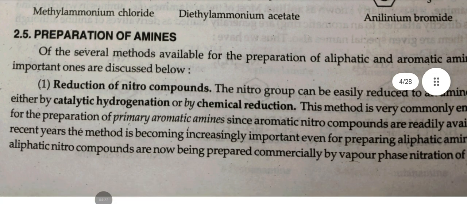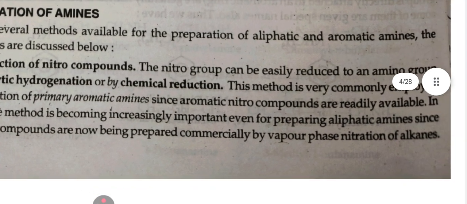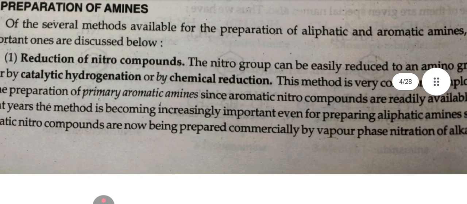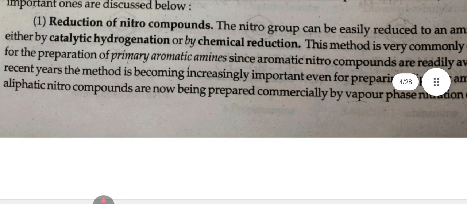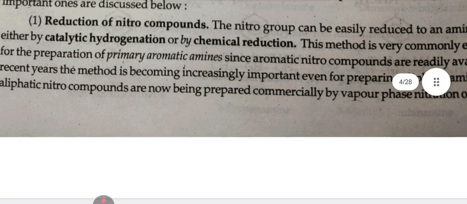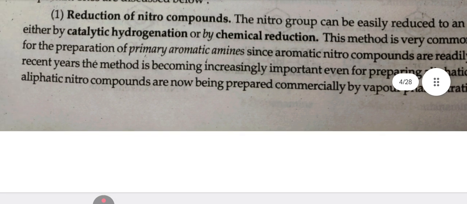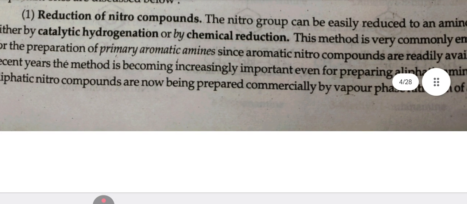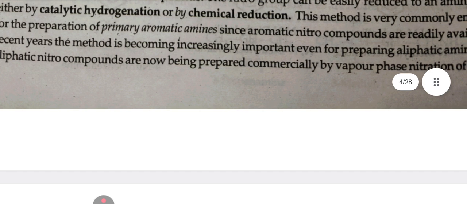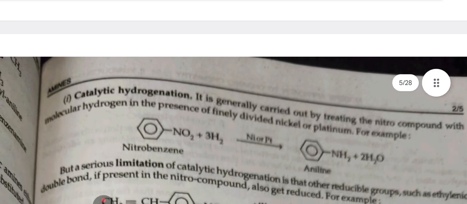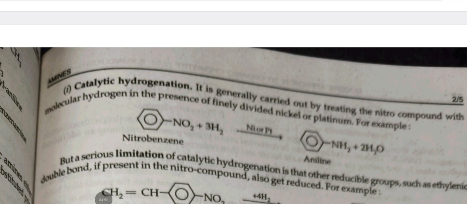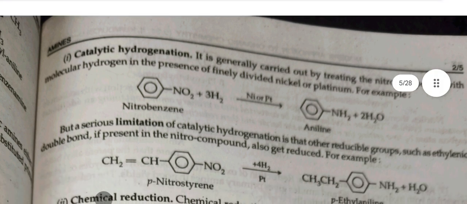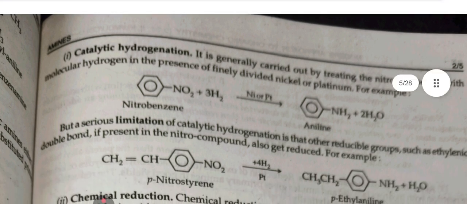Preparation of amines. First, reduction of nitro compounds. The nitro group can be easily reduced to an amino group either by catalytic hydrogenation or by chemical reduction. This method is commonly used for the preparation of primary aromatic amines. Since aromatic nitro compounds are readily available, in recent years the method is becoming increasingly important for preparing aliphatic amines. Catalytic hydrogenation. It is generally carried out by treating the nitro compound with molecular hydrogen in the presence of finely divided nickel or platinum.